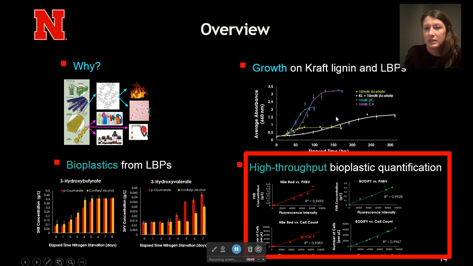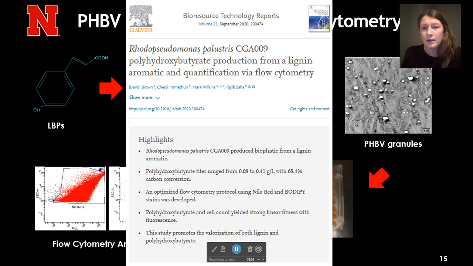So now that we had the growth analyses, a good foundation of catabolism, and we produced bioplastics from lignin breakdown products for the first time, we wanted to tackle another leading cost of bioplastic production, and that's the quantification. We looked at optimizing a study that had already been reported previously from the University of Nebraska-Lincoln. It was a study that utilized flow cytometry to quantify polyhydroxybutyrate in Cupriavidus necator, the model organism that I was just mentioning.